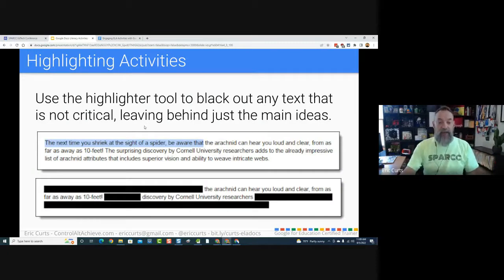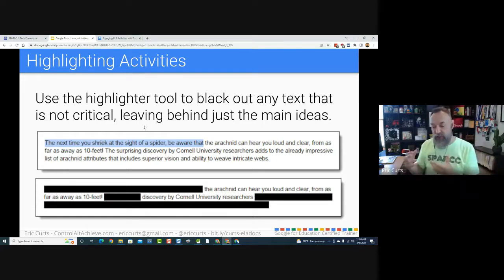The first one is something that I believe is normally called the text reduction strategy. This is a process to help students learn how to summarize, how to figure out the main ideas of an article or information that they're reading. And we can use the highlighter tool to do this. A little back story here: I first came across this concept years ago when I was reading an article about a teacher who did this with physical magazines and black Sharpies.